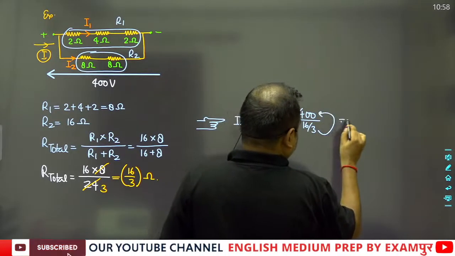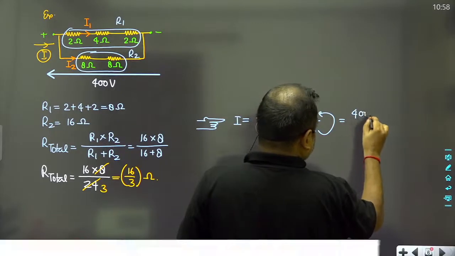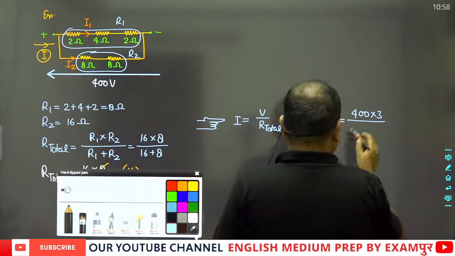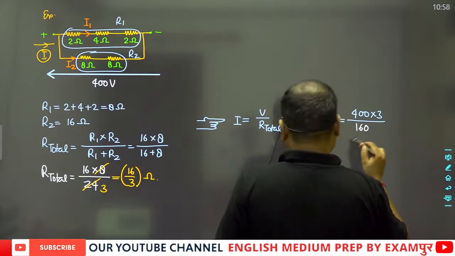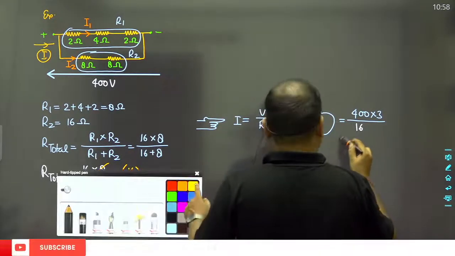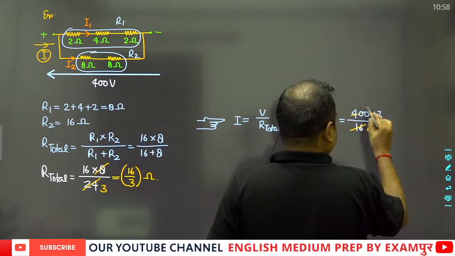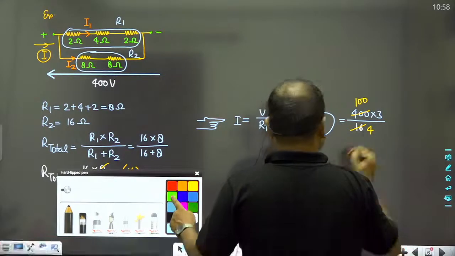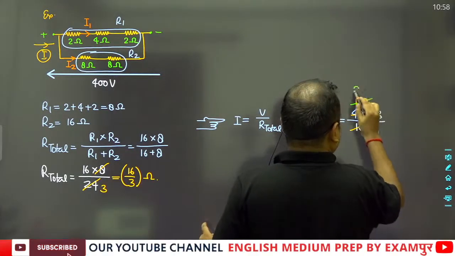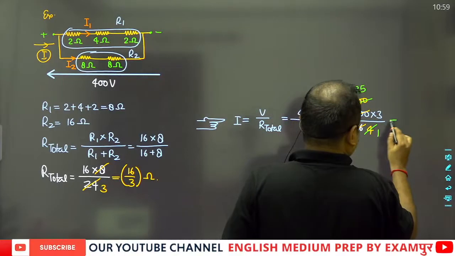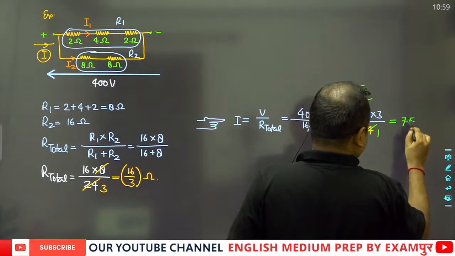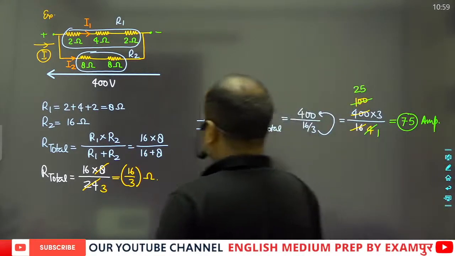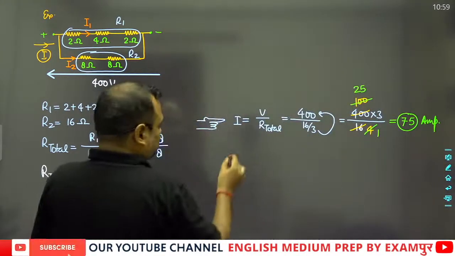So 3 will be multiplied on the upper side, 400 multiplied by 3 upon 16. Now 4 4s are 16, and 400 divided by 4 is 100; 4 1s are 4, and 25 times this. So 25 into 3 will be equal to 75. So 75 ampere.